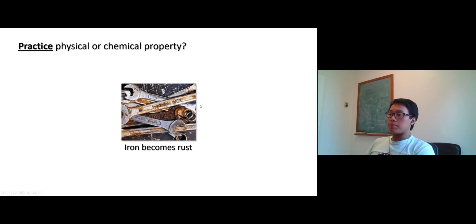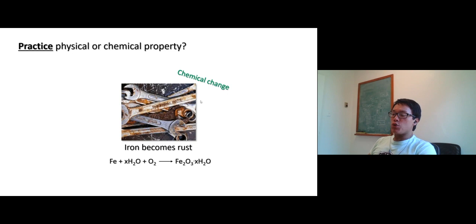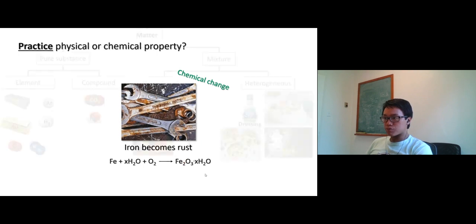And iron becomes rust. Does rust have the same properties as iron? No. Rust is more crumbly. You can break it, but it's not as hard and durable as iron. So these are chemical changes. You will learn later that the formula of rust is Fe2O3, iron(III) oxide. It's not iron anymore. It's a compound, not an element.